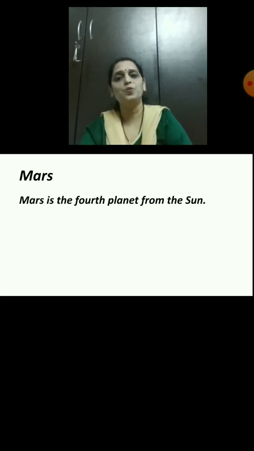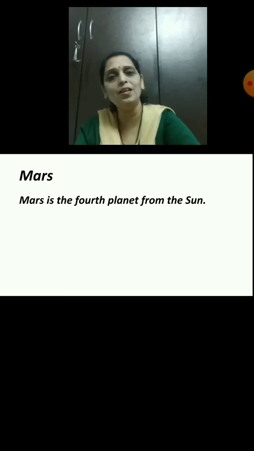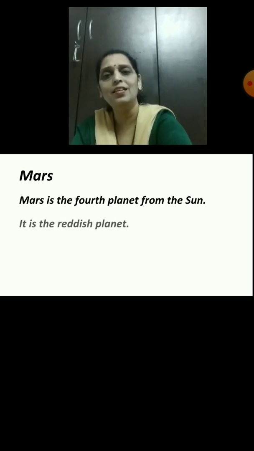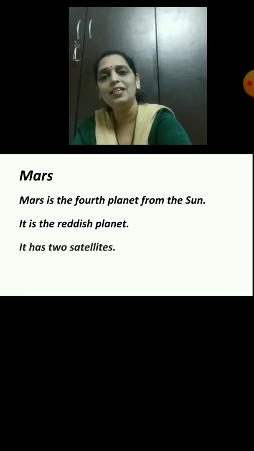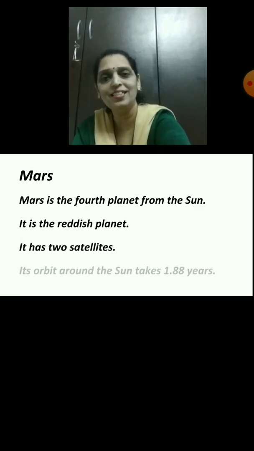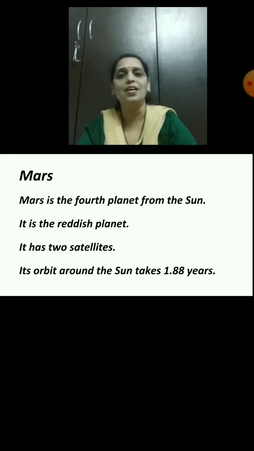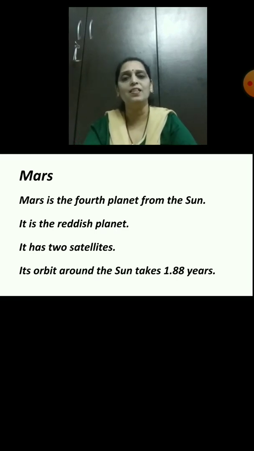Mars is the fourth planet from the Sun. It is the reddish planet. It has 2 satellites. Its orbit around the Sun takes 1.88 years.